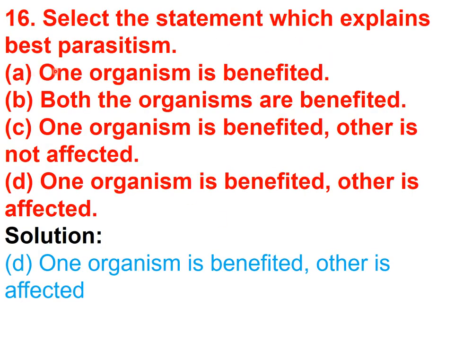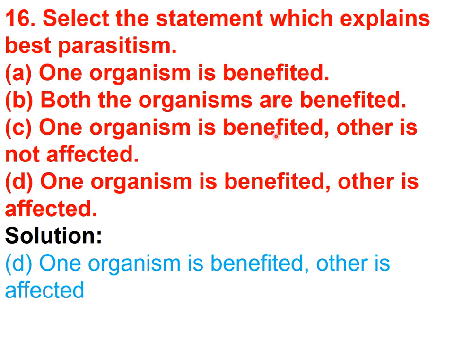This is question number 16 of NCERT. Here you need to tell which statement best explains parasitism. So the first statement is one organism is benefited here. So this is not explaining parasitism. Second is both organisms benefit, so it will be mutualism, right?